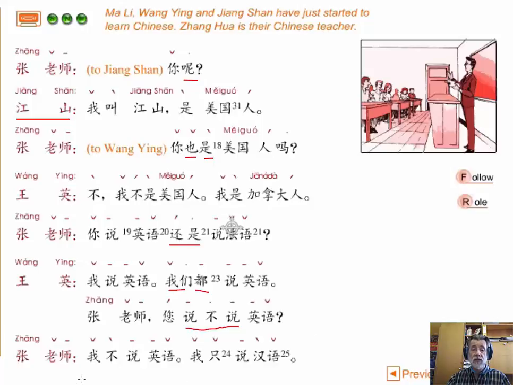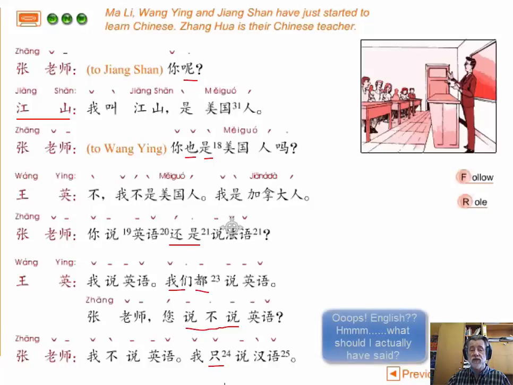So Zhang 老师 then replies, 我不说英语，我只说汉语. So in response to the students' questions, Zhang 老师 is being very specific, and he's added the adverb 只 before the verb 说, meaning I only speak Chinese. Okay, so we'll see you in the next class.